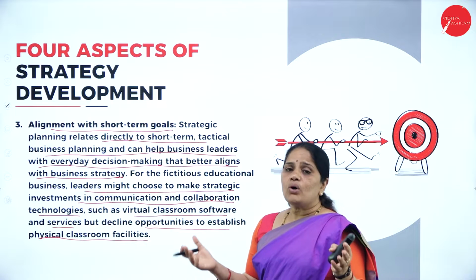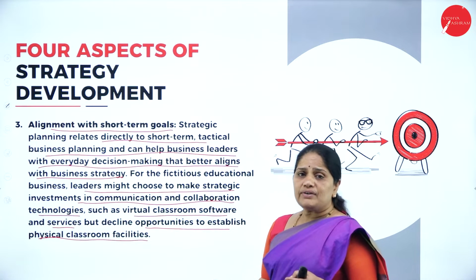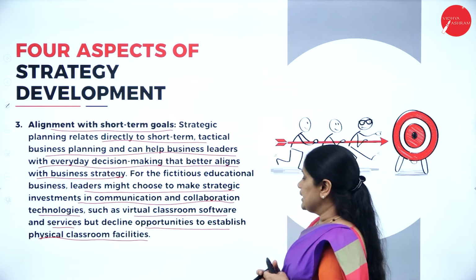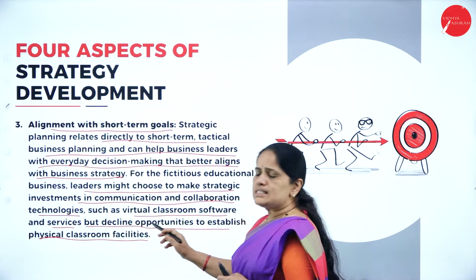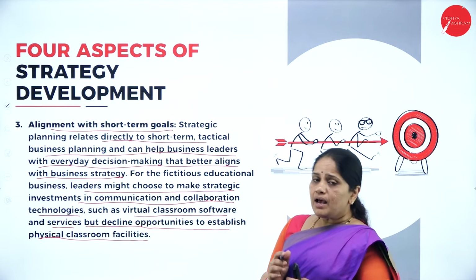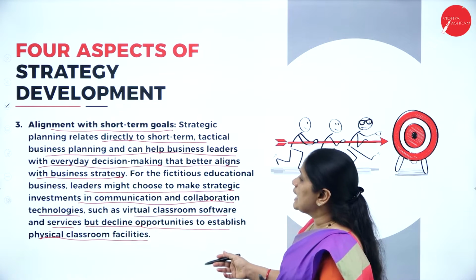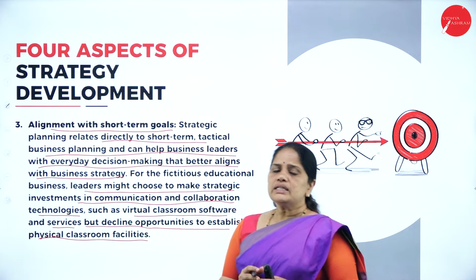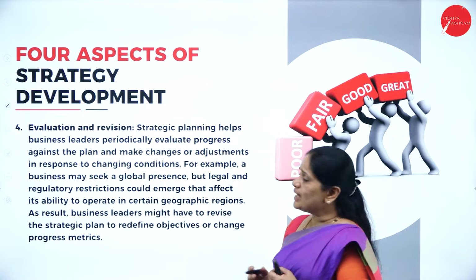What are the various collaborations you need, or what are the various agreements you have to enter into so that we have success in that particular business, but they don't want to enter into the physical classroom business. So, these are the various things we should consider with strategic planning.